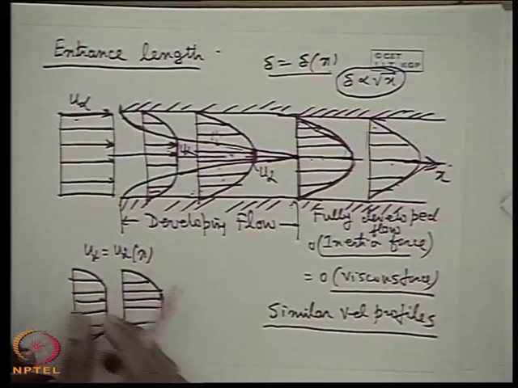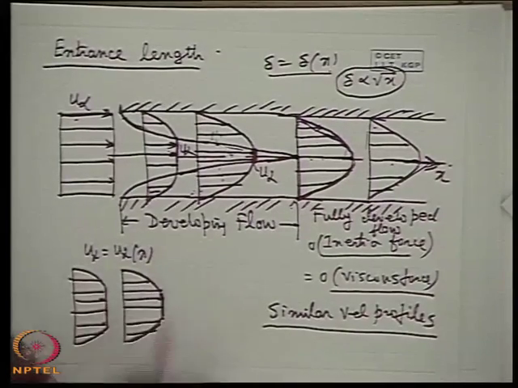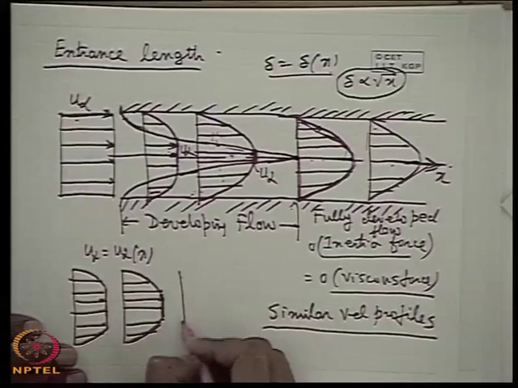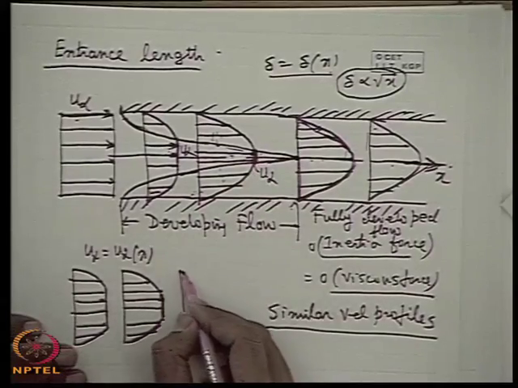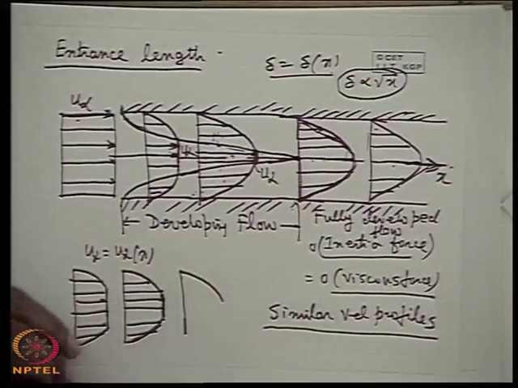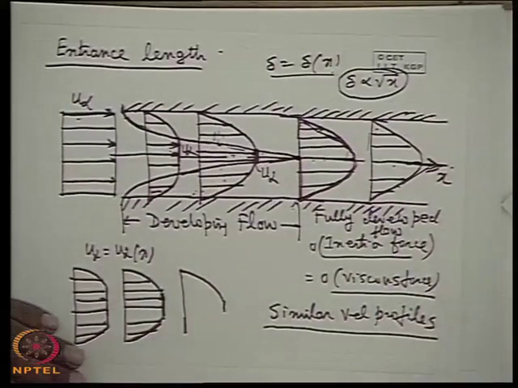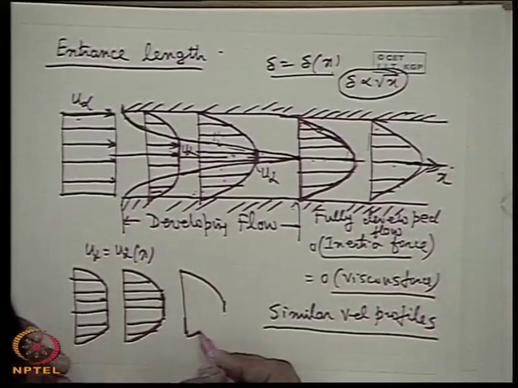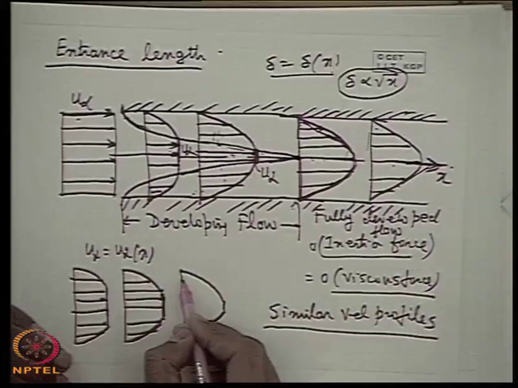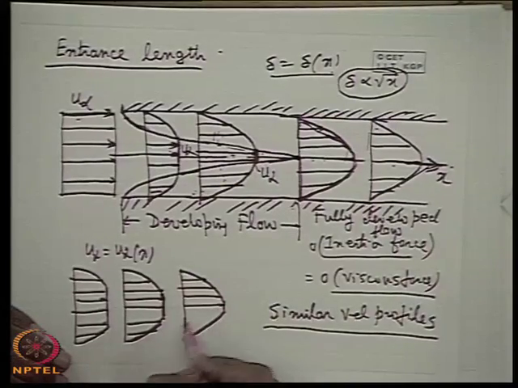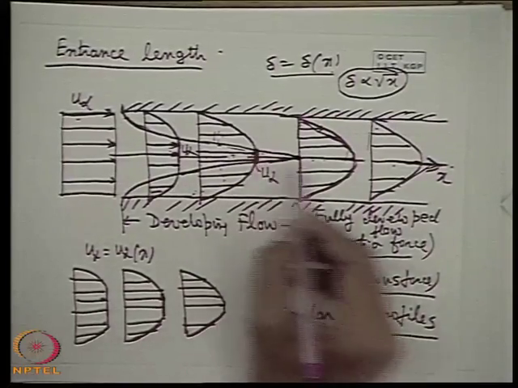This magnitude is smaller than this magnitude, so the profiles are not the same. Here, after some distance where it is almost going to merge, we get a very small region, so the velocity profiles are going to change.